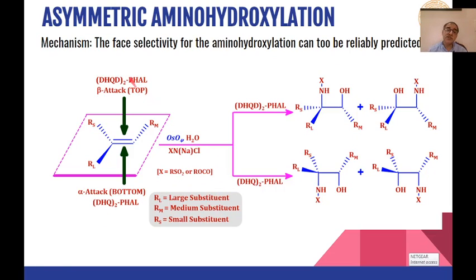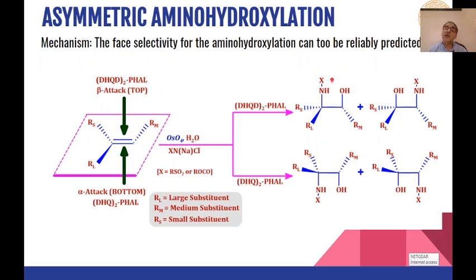So here also this beta attack will lead to the formation of these products, where in case of dihydroxylation both the groups were hydroxyl groups, so that is why only one product was formed.